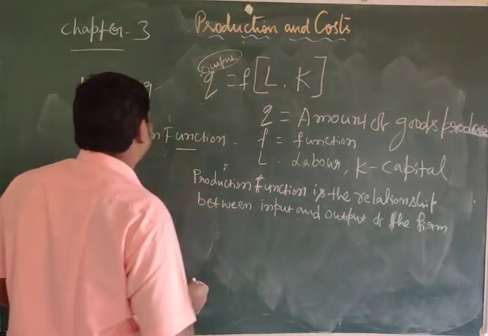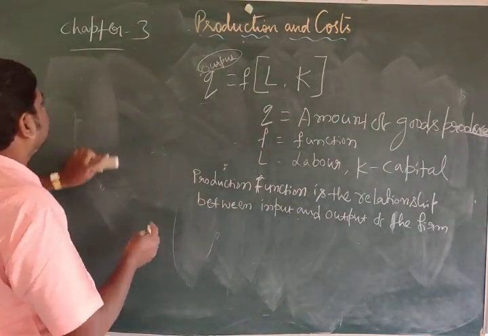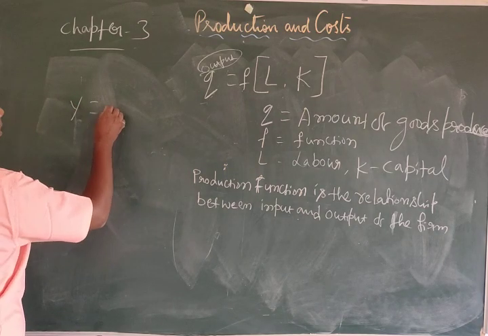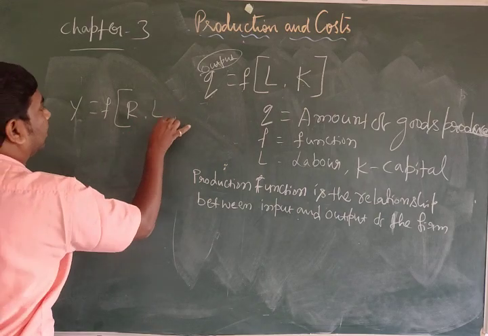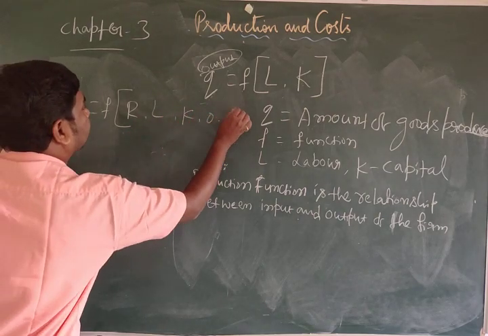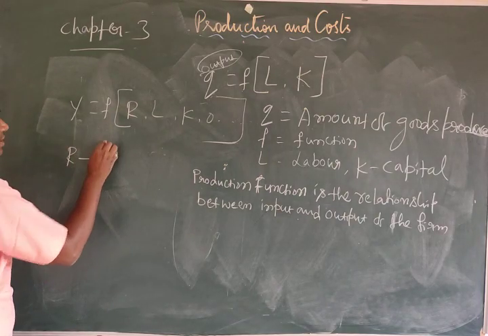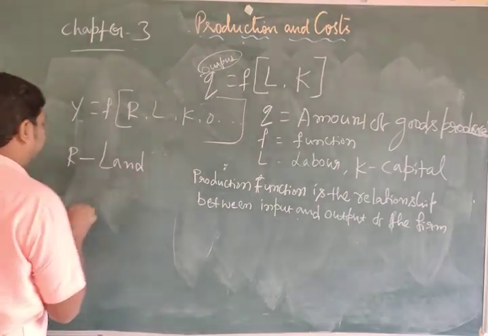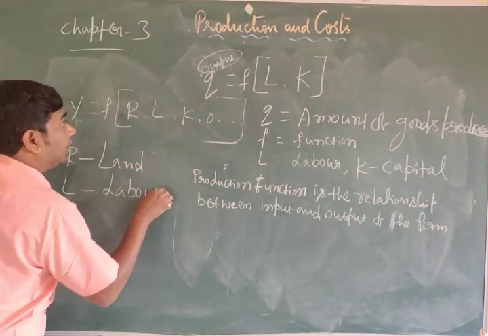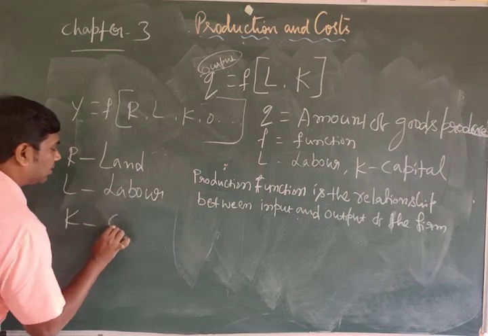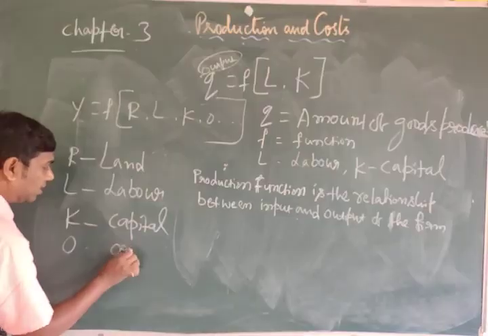In another way, this production function we can write as Y is equal to F of R, L, K, O, etc. Here R is land, L is labor, K is capital, O is organization.